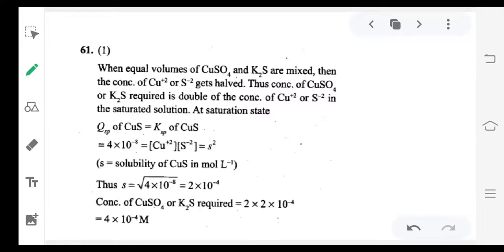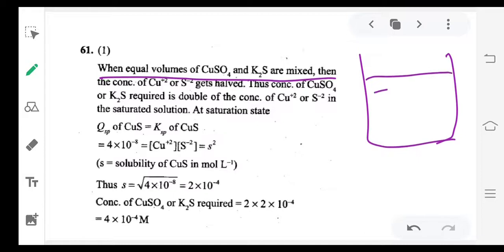See here, when equal volumes of CuSO4 and K2S are mixed, in the same beaker we are mixing two solutions, then what will happen if you mix two solutions? Volume will become double. When volume becomes double, individual ions concentration will become half compared to initial.